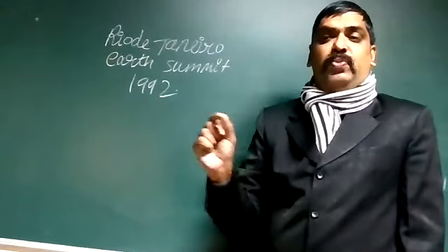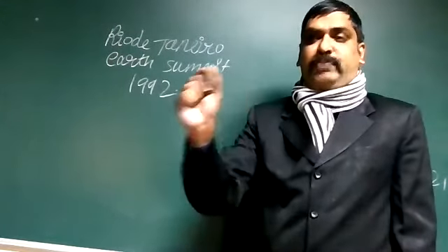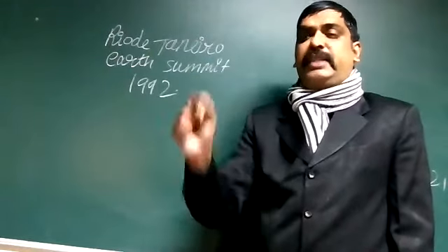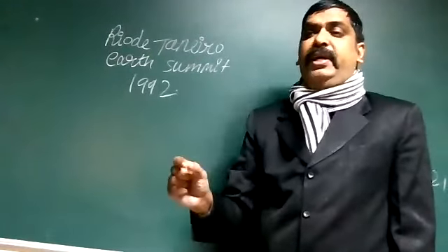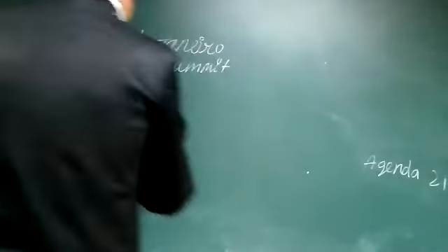The meaning was small is beautiful. Small steps, whatever the small steps, they described in Agenda 21.